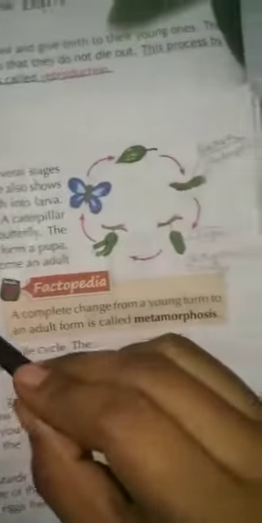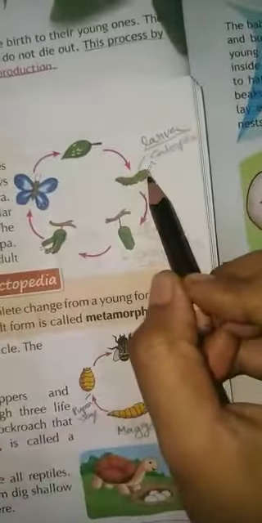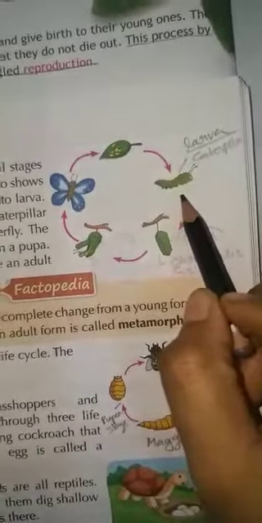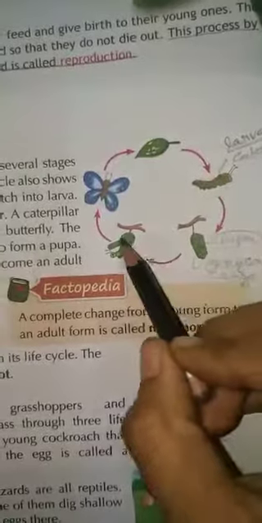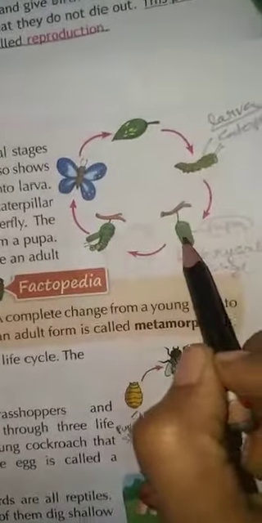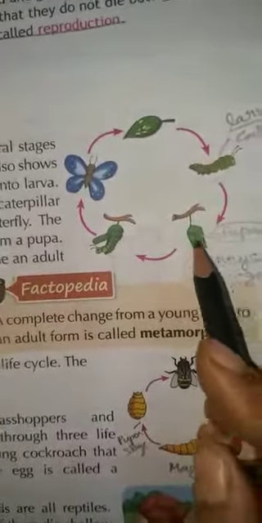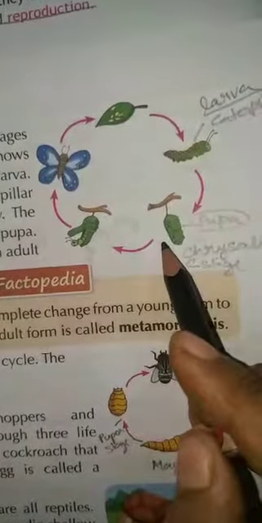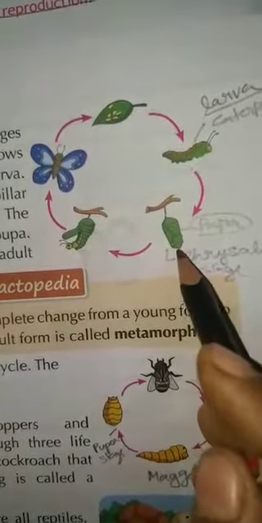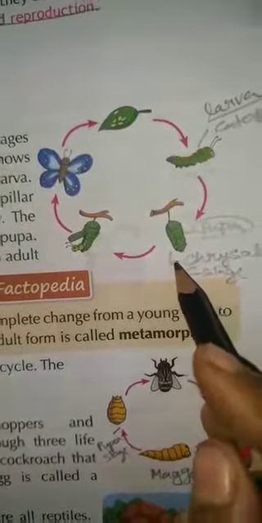Okay, so once the caterpillar is big and fat enough, it stops eating, and it turns upside down on a branch of the tree. It turns upside down and starts forming a cocoon around itself. This is a kind of protective layer, and it's called a cocoon, and this stage is called chrysalis.